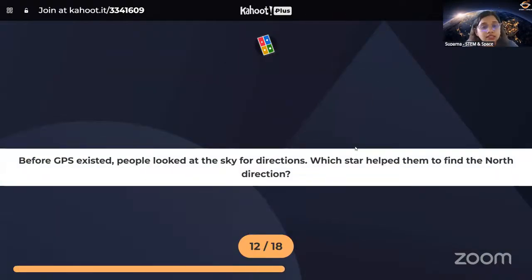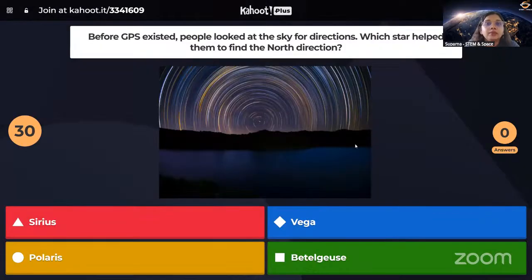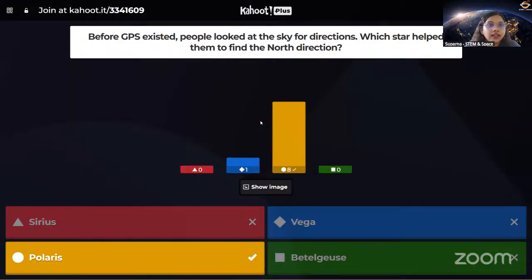Before GPS existed, people looked at the sky for directions. Which star helped them to find the north direction? Okay, everyone, before GPS, compass, everything existed, people were just looking at the sky for finding directions. So which star helped them?